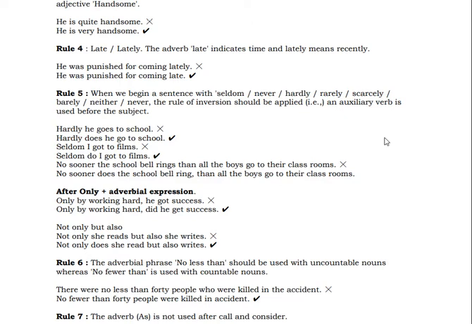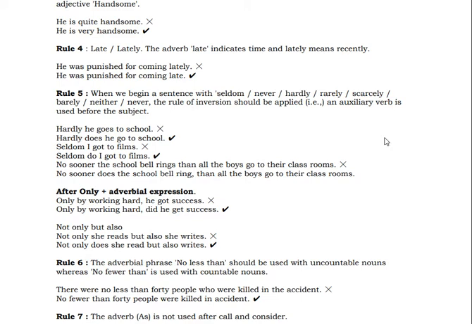Seldom do I go to films. No sooner does the school bell ring, no sooner did the school bell ring, than all the boys go to their classrooms. So no sooner does, no sooner did. So you are using an auxiliary verb. So the rule of inversion should be applied in the case of this particular example. Go through this example, a very important example. Seldom do I go to films. Hardly does he go to school. No sooner does the school bell ring than all the boys go to their classrooms.